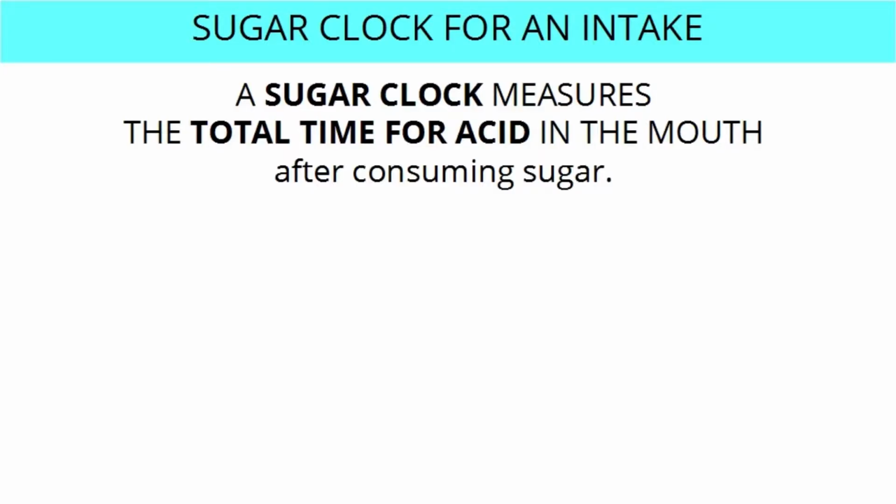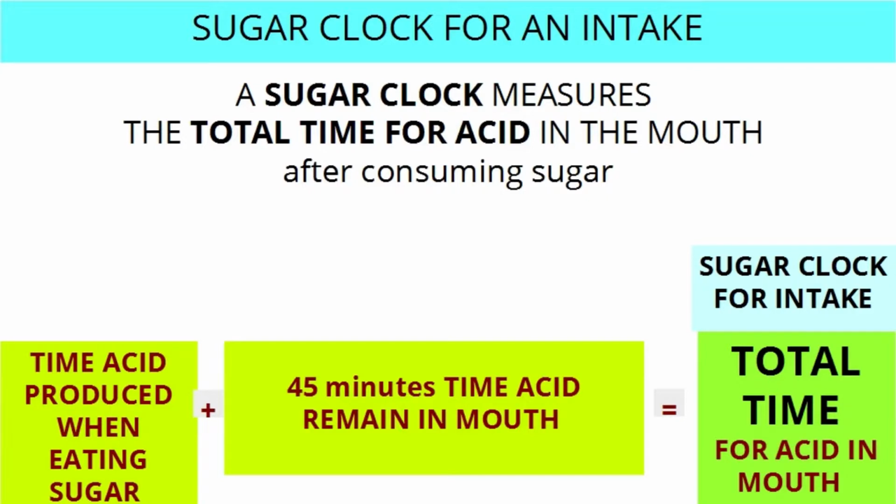The sugar clock measures the total time for acid in the mouth. The time acid is produced whilst eating sugar, plus 45 minutes of time that acid remains in the mouth, equals the total time for acid in your mouth, or sugar clock for this intake.